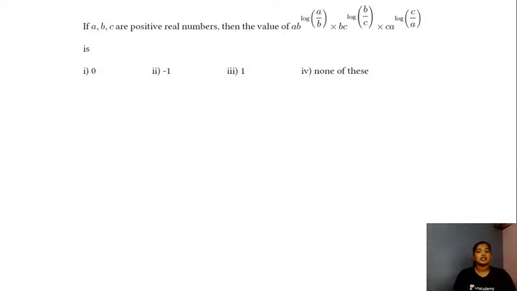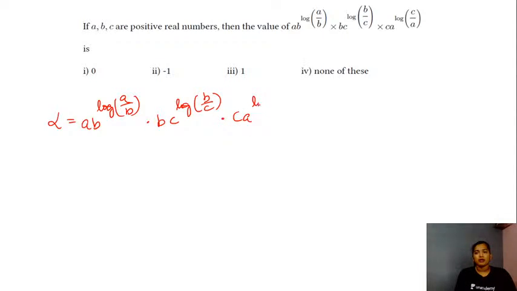The first hint is take the given equation as alpha and take the log of this equation. Okay, consider your alpha, this is equal to ab raised to the power log of a by b multiplied with bc raised to the power log of b by c into your ca raised to the power log of c by a. Now take the log of this equation, students. Apply log for this equation.